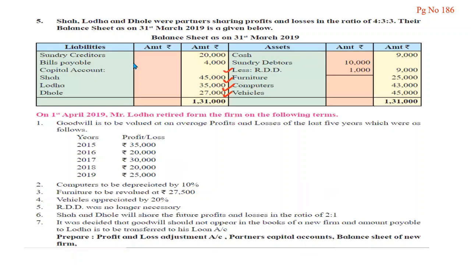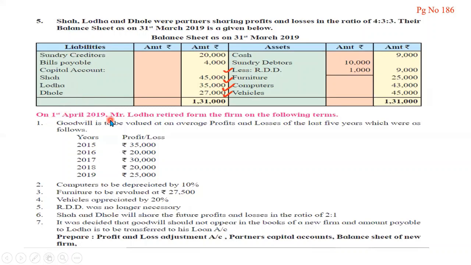Question number 5. Shah, Lodha and Dhule were partners sharing profit and losses in a ratio of 4:3:3. The balance sheet as on 31st March 2019 is as given below. So we are having a balance sheet. Coming to the asset side, we have cash 9,000, sundry debtors, RDD, furniture, computer, vehicles, then sundry creditors, bills payable, capital of Shah, Lodha and Dhole.